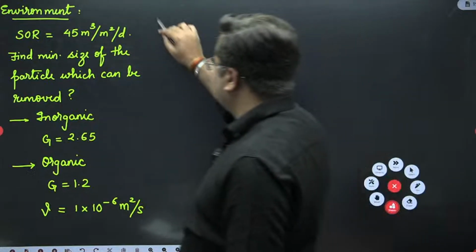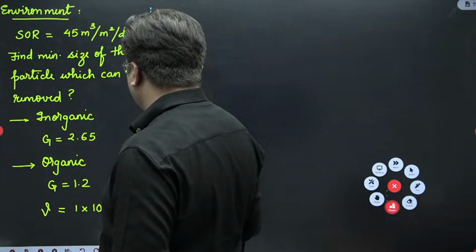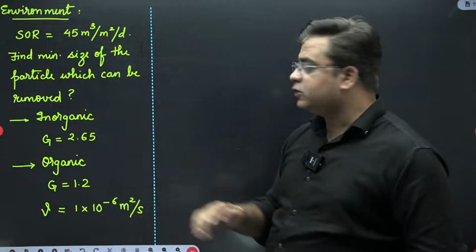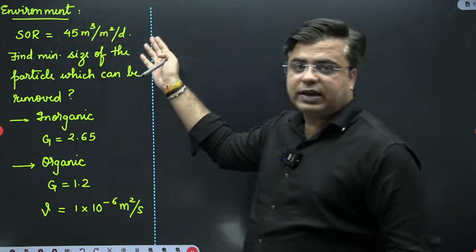So the minimum size of the particle that can be removed with 100% efficiency from this sedimentation tank will be that for which the surface overflow rate is equal to the settling velocity.